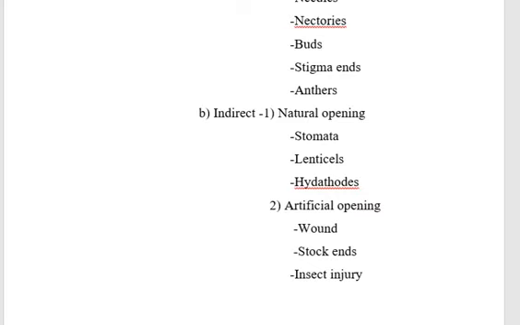Artificial opening. Wounds. This is a special mode of entry utilized by weak parasites. Wounds are injuries caused by various agencies like animals, nematodes, freezing injury, and sun. Examples: fungi like Rhizopus and Penicillium.